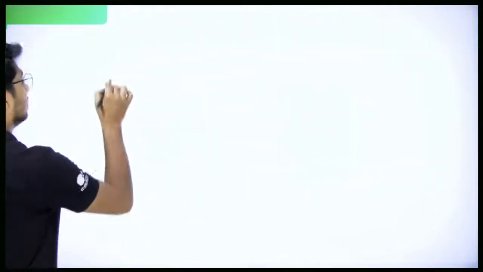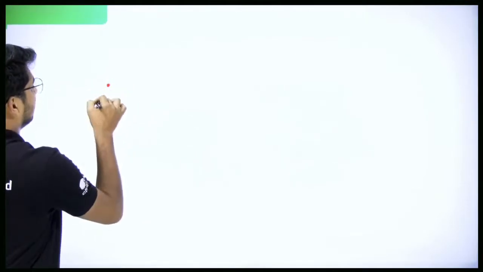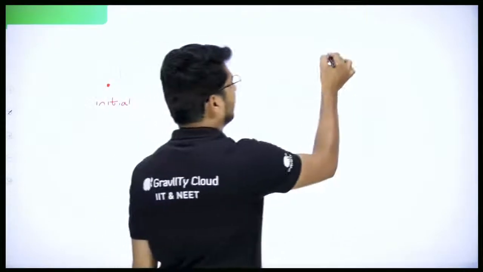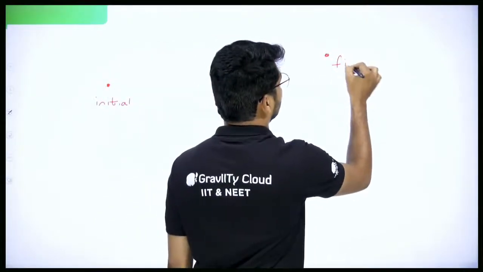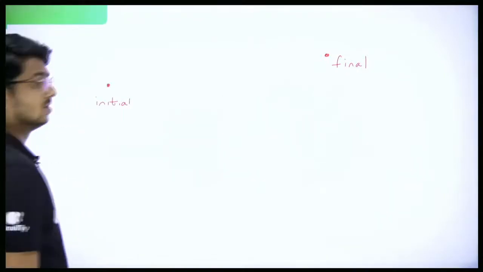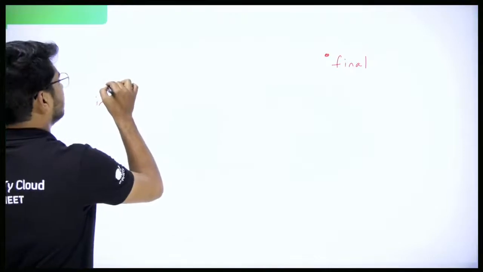I'll go into its units, don't worry. So let's say this is the initial position, and somewhere here you have the final position. Initial and final. So when you talk about velocity, or first of all, let's talk about displacement. What is displacement?